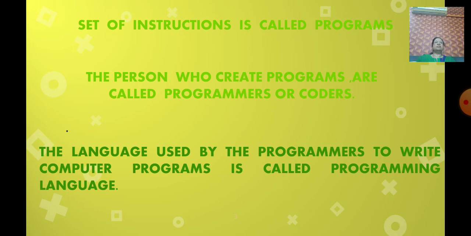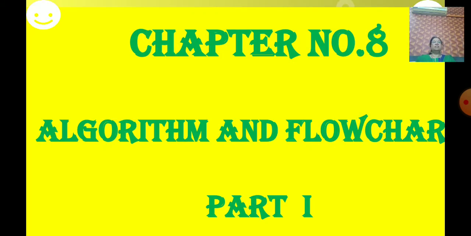A set of instructions is called a program. The person who creates programs is called a programmer or coder, and the language used by programmers to write computer programs is called a programming language. In this term we are going to learn the QBasic programming language. Before that, today we will start chapter number 8, algorithm and flowchart.